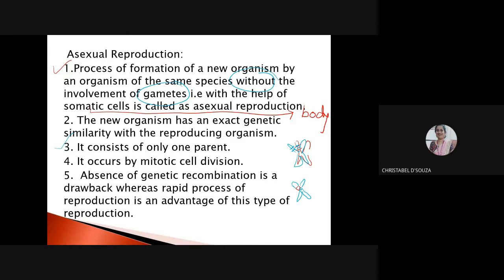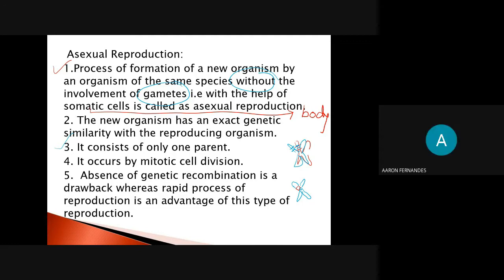Next point: asexual reproduction occurs by mitotic cell division. What does sexual reproduction occur by?